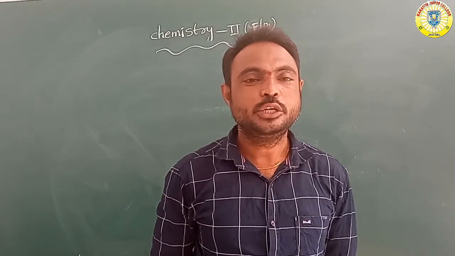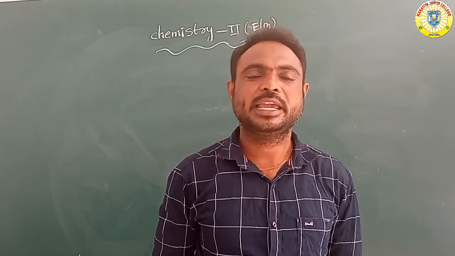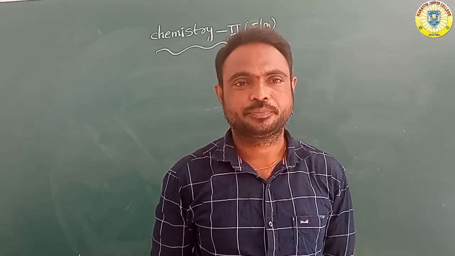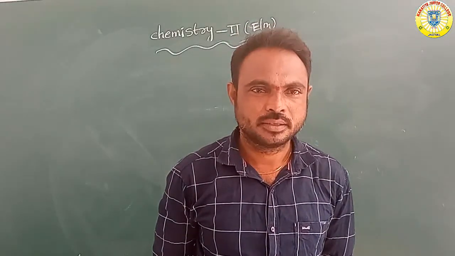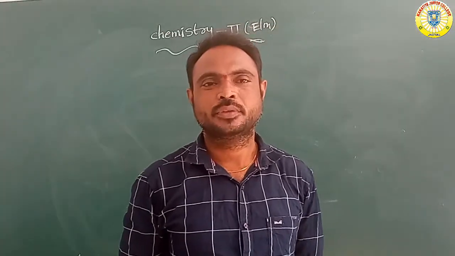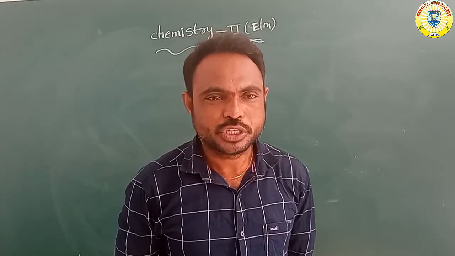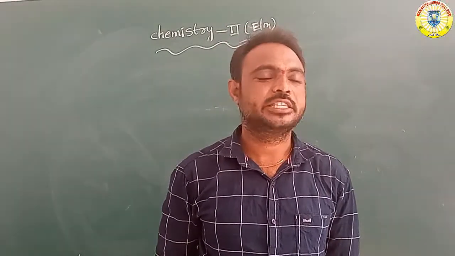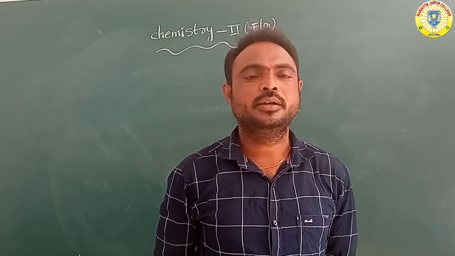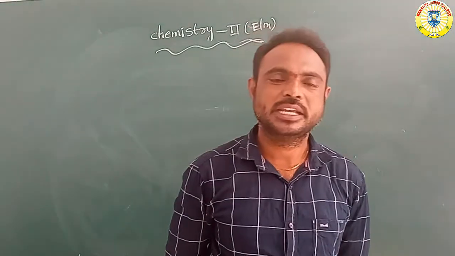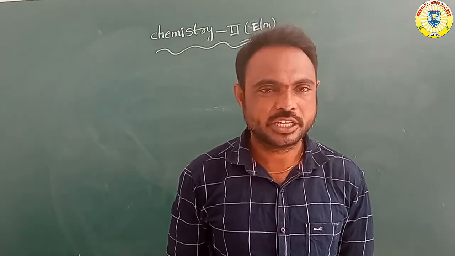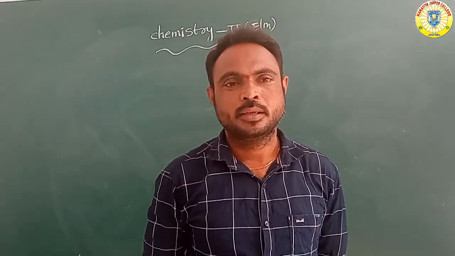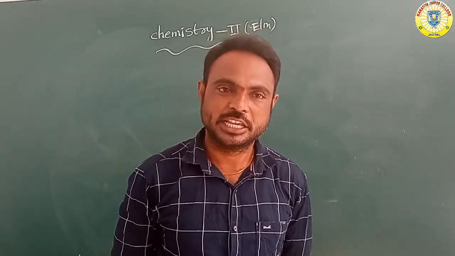Number one, the E2O3 formula of oxides, the trioxides. Next, the E2O5 formula of oxides, that is pentoxides. Overall, nitrogen and phosphorus oxides are acidic in nature, and arsenic and antimony oxides are amphoteric in nature, meaning dual: acidic as well as basic nature. Bismuth oxide is basic in nature.